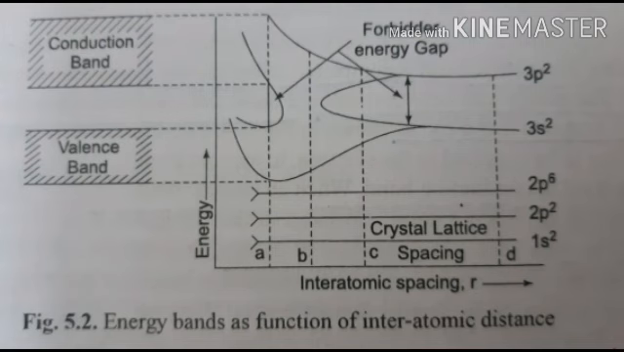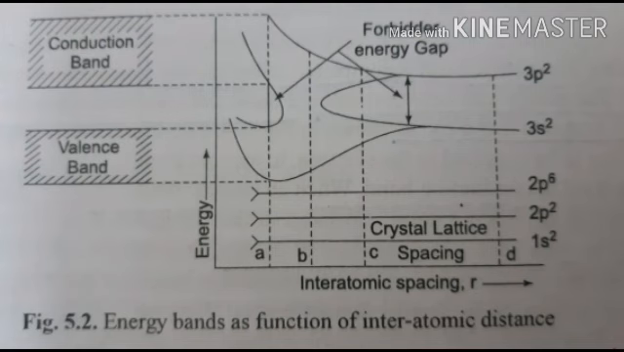Thus, at this point B, we have total 8n energy levels, out of which 4n levels are filled and 4n levels are empty. The 4n filled levels have the electrons 3s2 and 3p2.